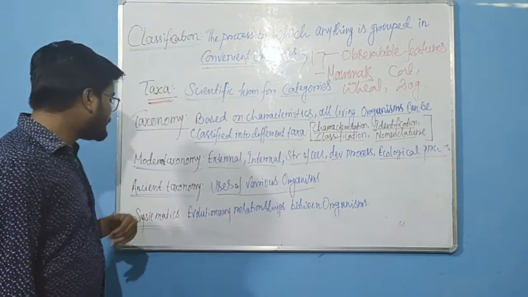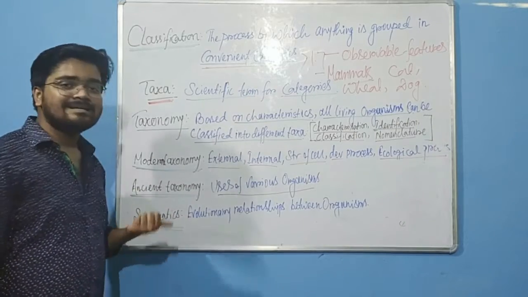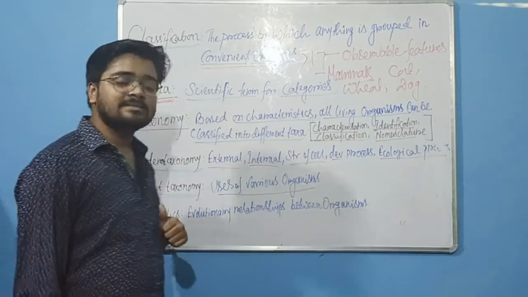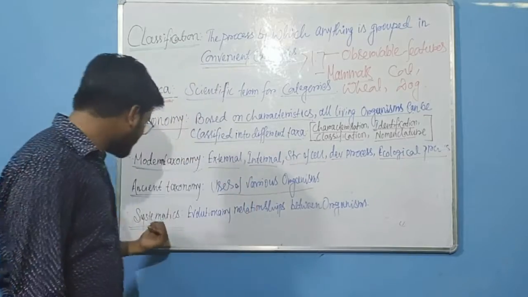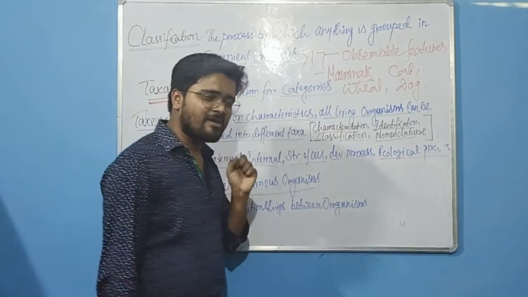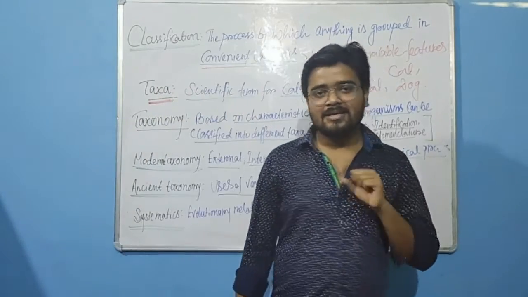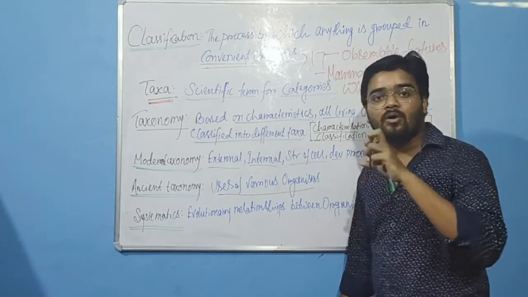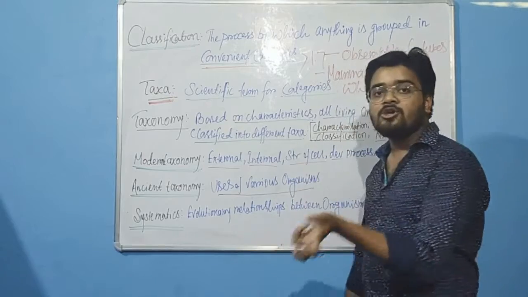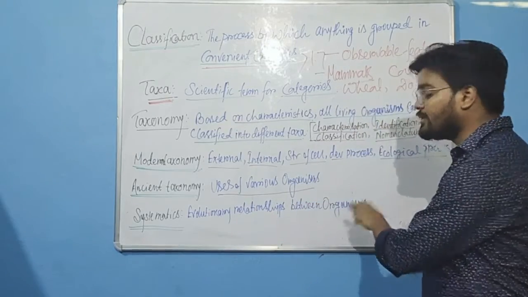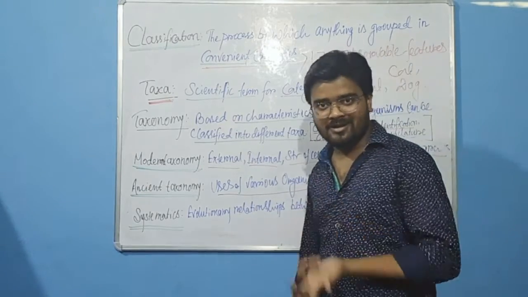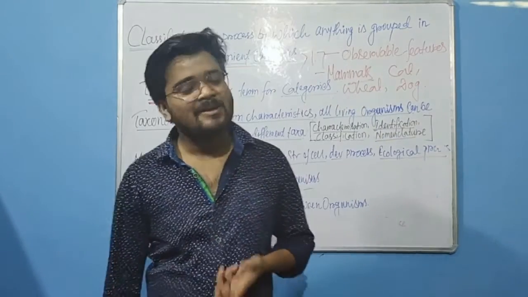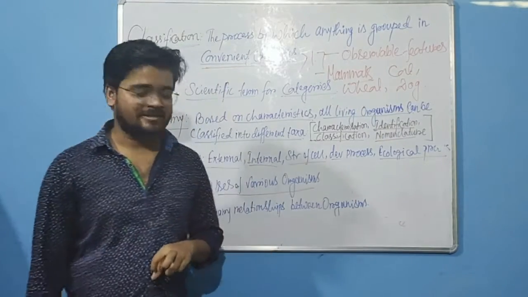So let's move into the last topic, that is systematics. So what is systematics? If we say systematics, the word system comes to our mind, correct? That means systematics is the systematic arrangement of organisms based on the evolutionary relationship between the organisms. Does it seem difficult? Nothing, it is not difficult, it is very easy, let's understand it well.